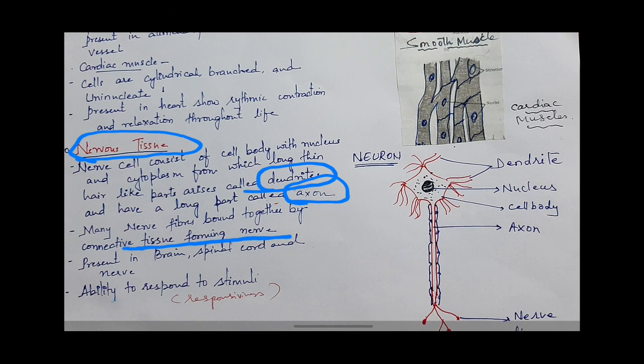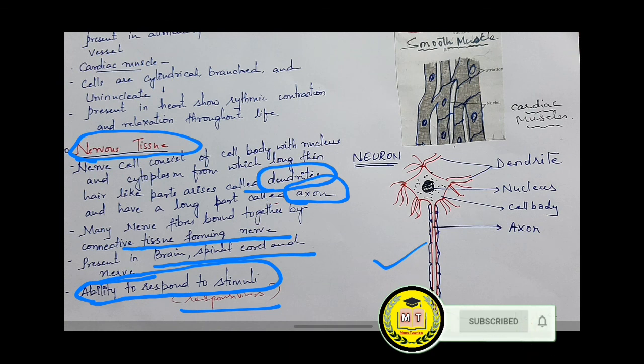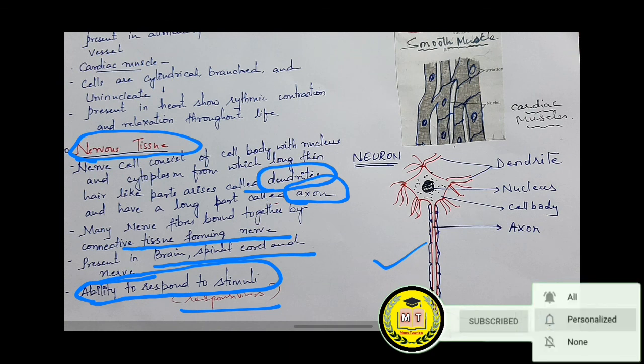The nervous tissue is present in brain, spinal cord and nerves. The function of the nervous tissue is the ability to respond to stimuli, which is called responsiveness. So all these functions of the brain and spinal cord are done by the nervous tissue.